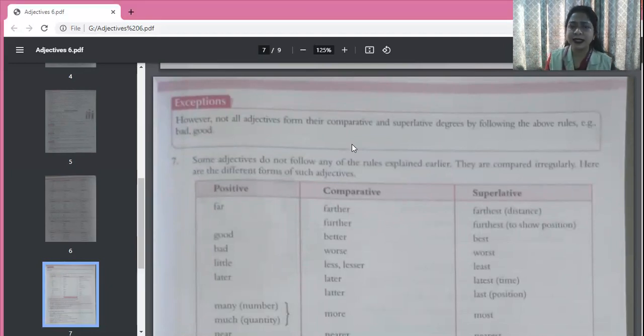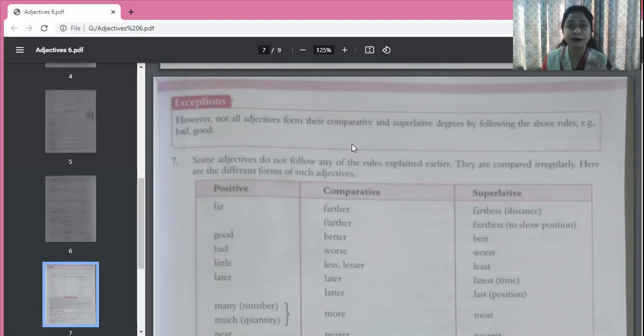So what are the three degrees of comparison of bad? You want to say this boy is bad. And now there is some boy who is even worse than him. Then what would you say? This boy is bad. This one is badder. Do you say badder? No. What do you say? This one is worse.